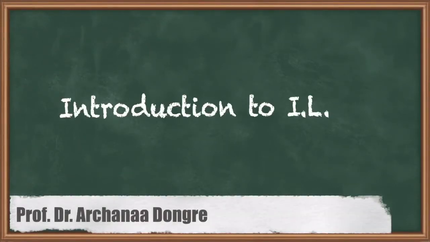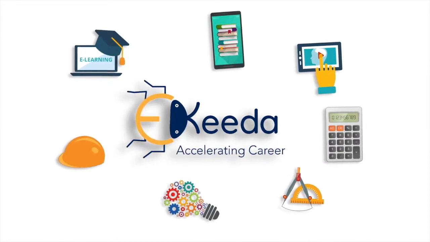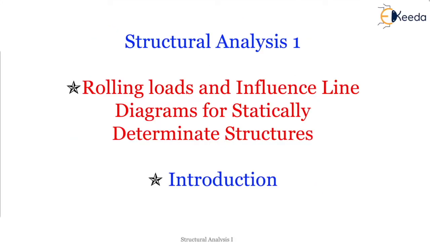Hello students. So here we are going to start with a very important topic, rolling loads and influence line diagrams for statically determinate structures. I repeat, for statically determinate structures, okay. And by seeing only the words rolling loads, immediately we get a picture of some vehicle, right? Rolling means what are the rolling loads? So the first picture we get is of a vehicle axle load, right?